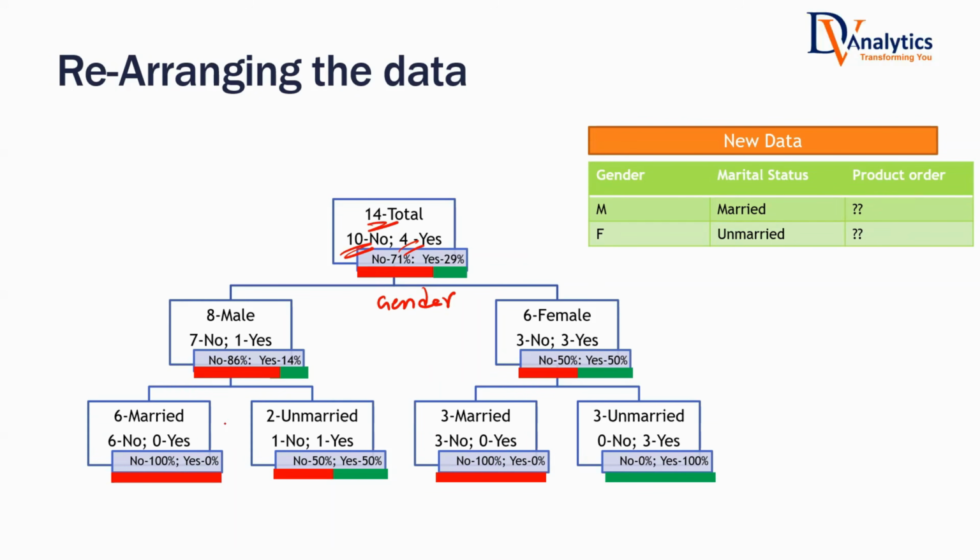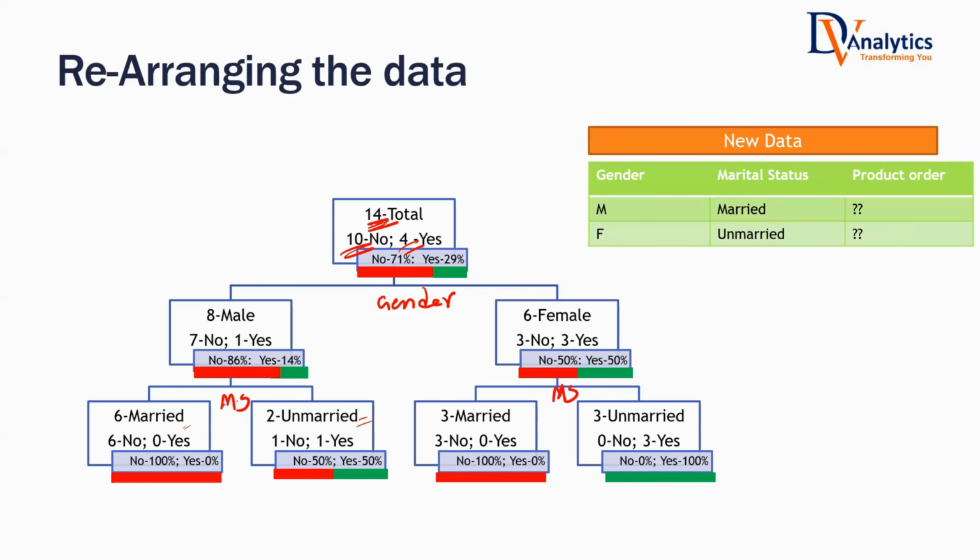Now, I further divide this segment into further groups based on marital status. These are the customers who are male married. These are the customers who are male unmarried. Some of them are buying. Some of them are not buying. Female married, female unmarried. Some of them are buying. Some of them are not buying.